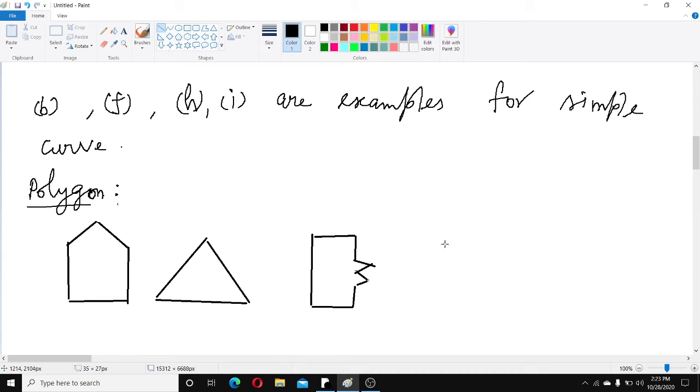See these 4 figures, children, and one more figure also I will draw here.